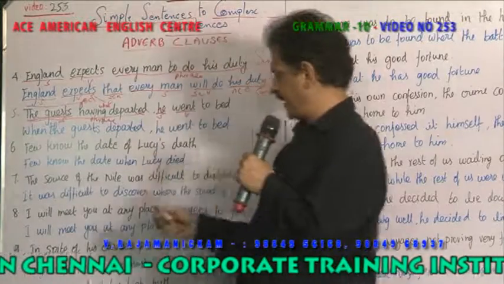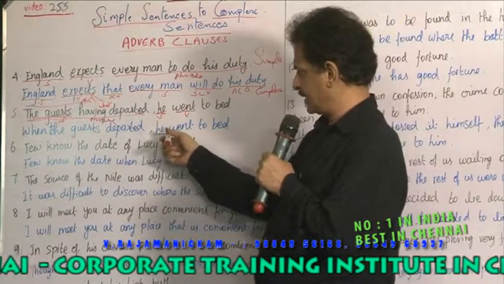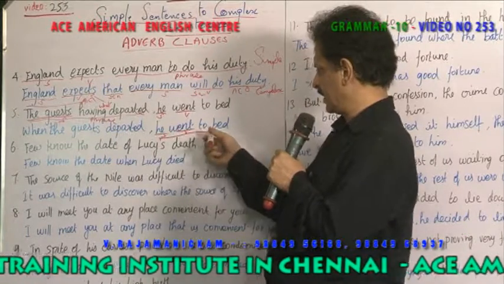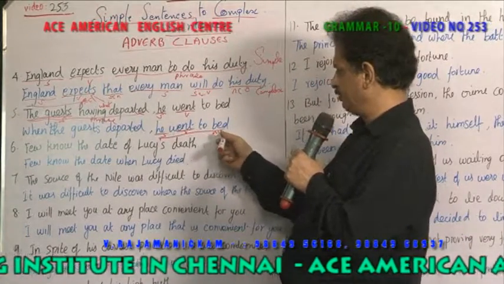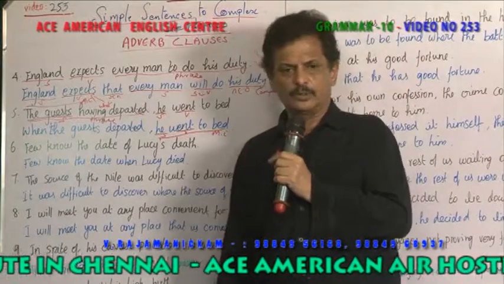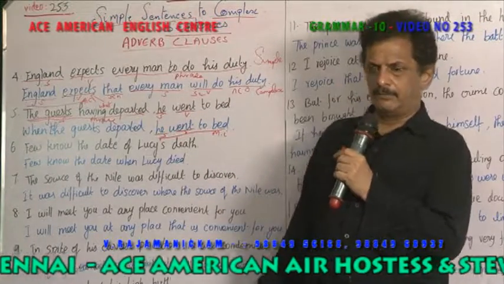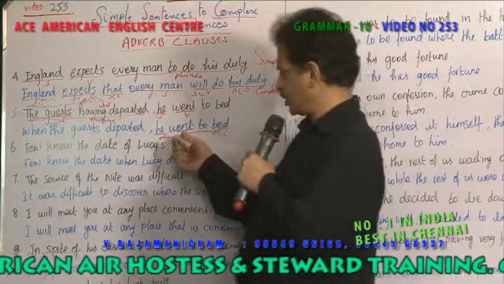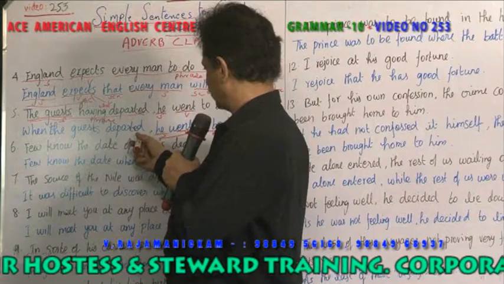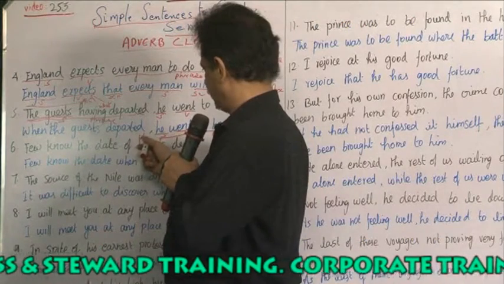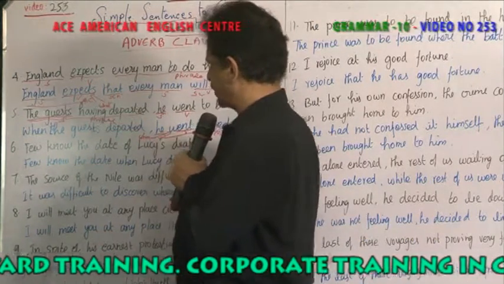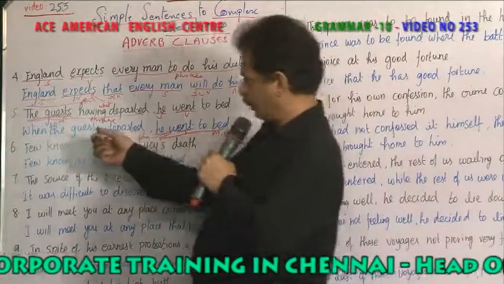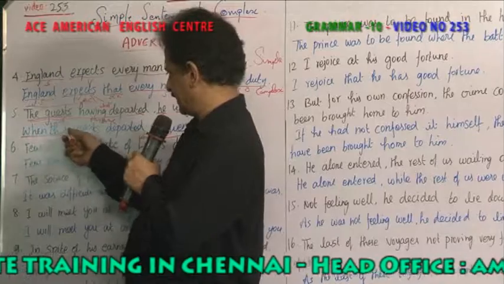When the guests departed, he went to bed. So he is the subject, went is the verb. So this becomes a main clause. It gives a full meaning. He went to bed. So you have to find out which is the main sentence. Main clause means it has to give a meaning. He went to bed. You ask a question, when? When did he go to bed? And the answer you get is, when the guests departed.